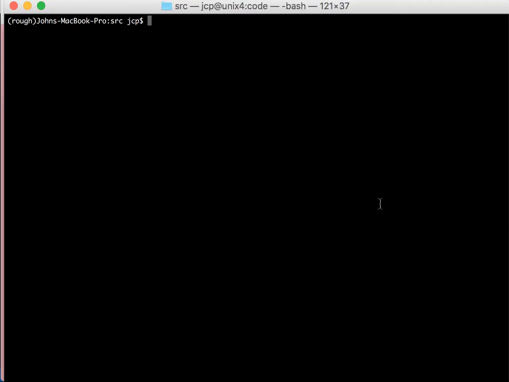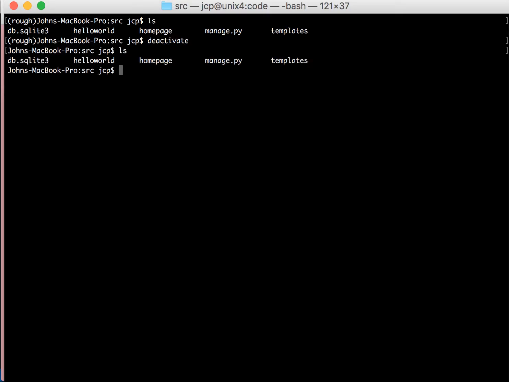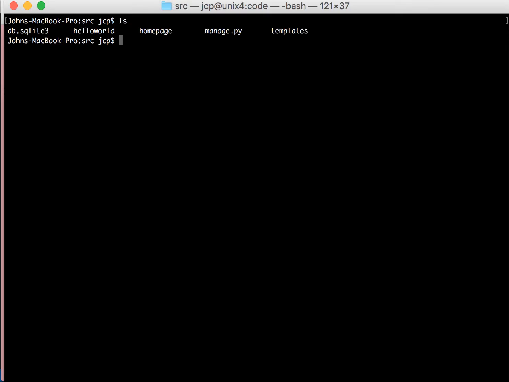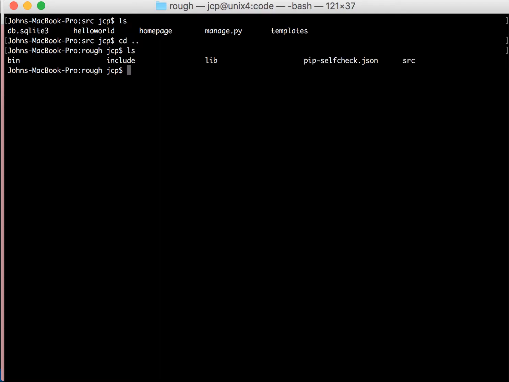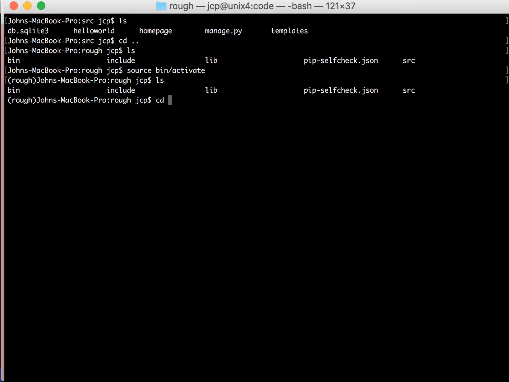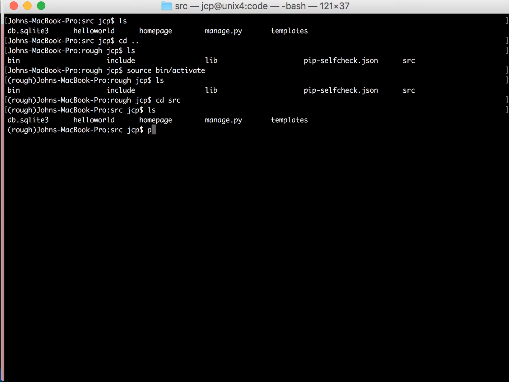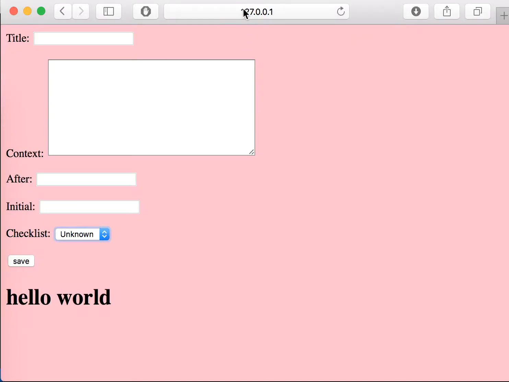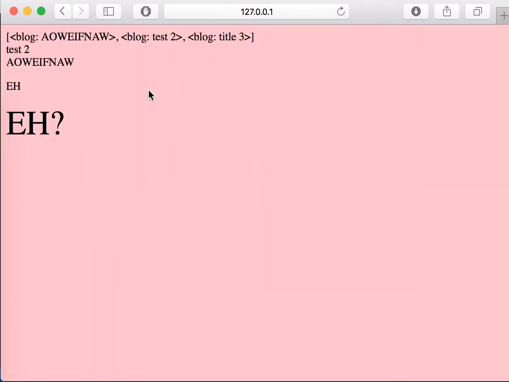Okay, so let me deactivate this first. I'm currently inside my virtual environment, and I'm going to activate my virtual environment by saying source bin activate, and then I'm going to go into source and run python manage.py runserver. This is what you should have so far. This is up to lecture 4, and this is what you should be handing in for your homework. Okay, so now let's get started and try to make forms for our website.